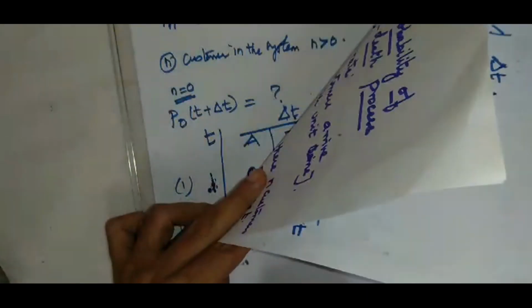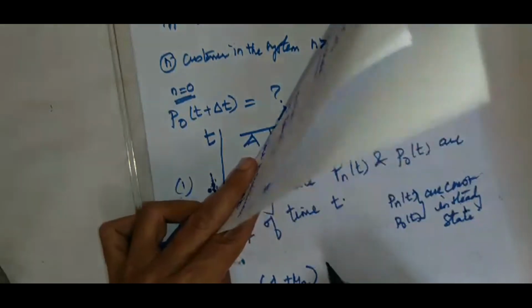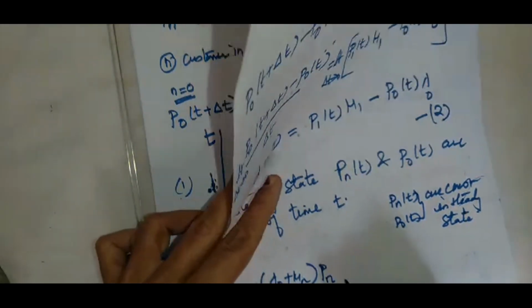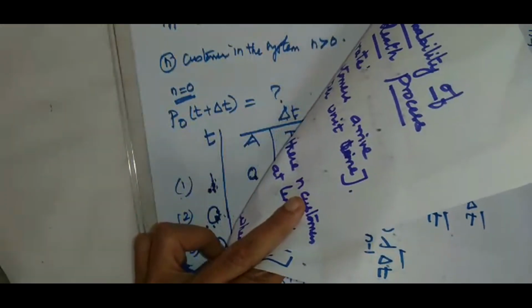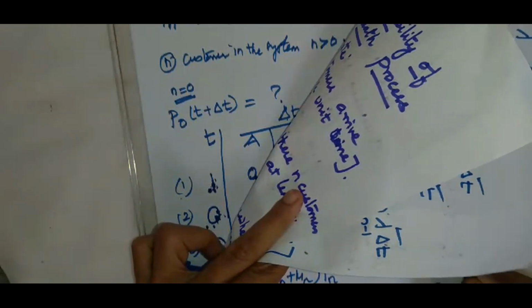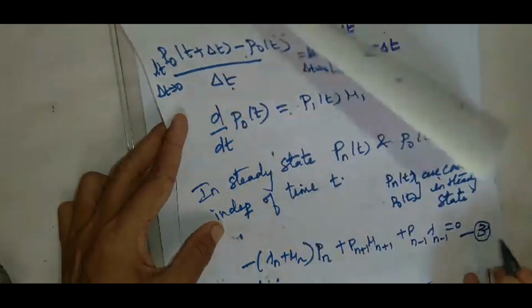And therefore our equation becomes: minus lambda n plus mu n, no more a function of time, this will become just Pn, plus Pn plus 1 mu n plus 1, plus Pn minus 1 lambda n minus 1 equal to 0. This is our equation 3.